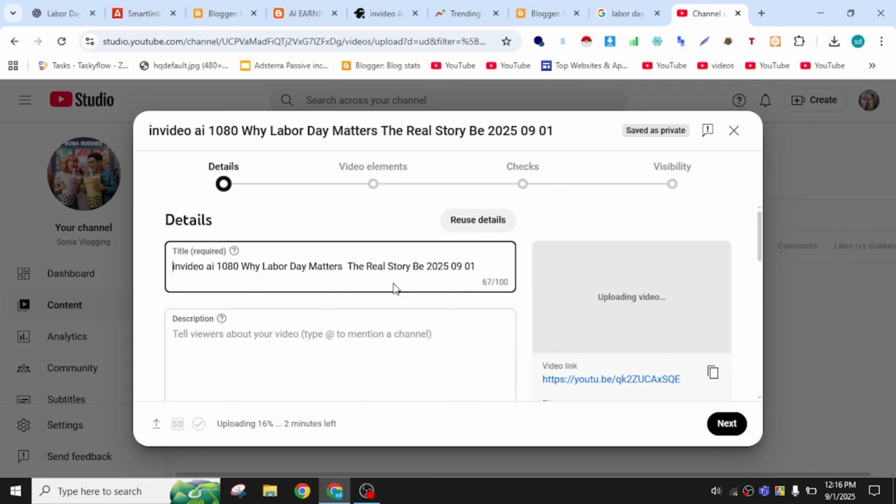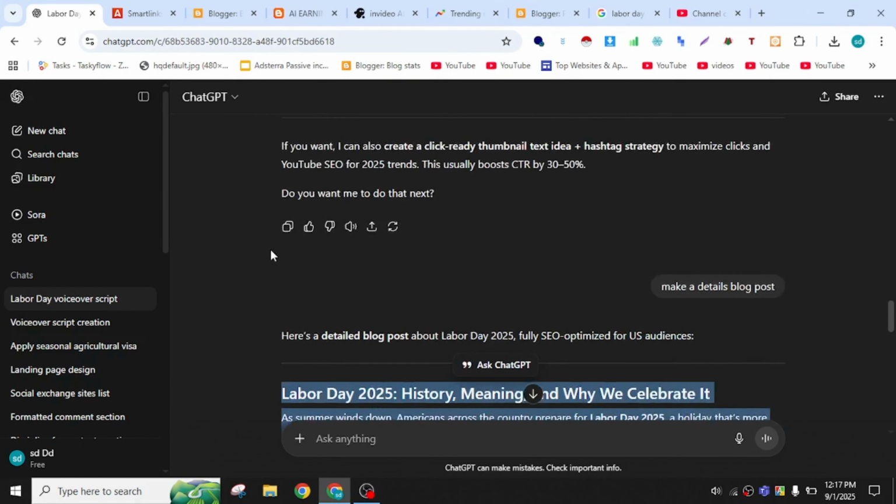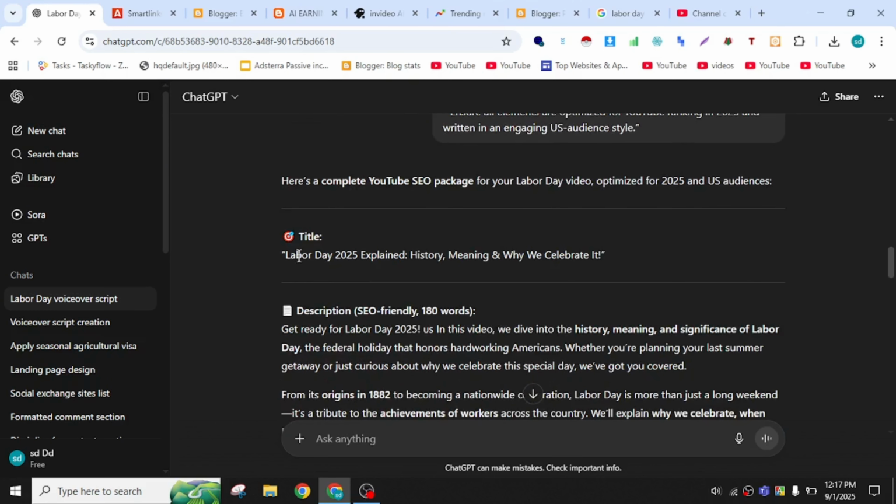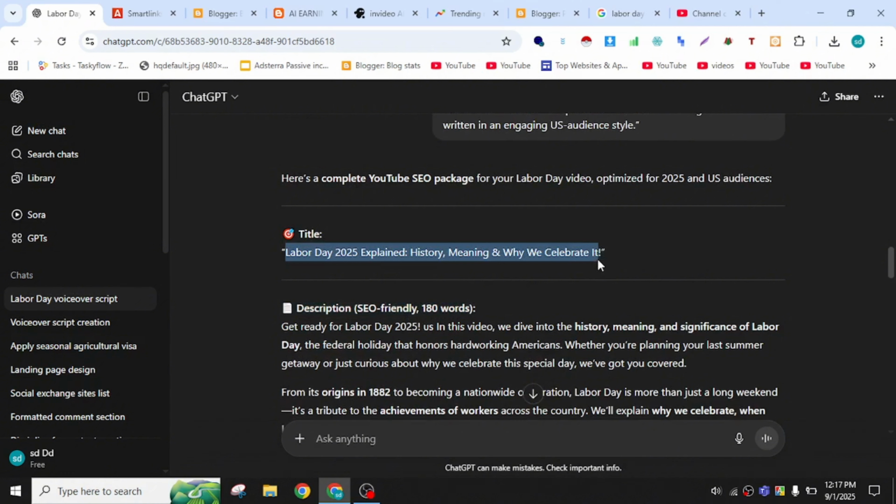As you can see, I already made this with ChatGPT. So just go to ChatGPT and change the title with it. That's it. So go to ChatGPT, copy the title from here. See, I already made it with ChatGPT.